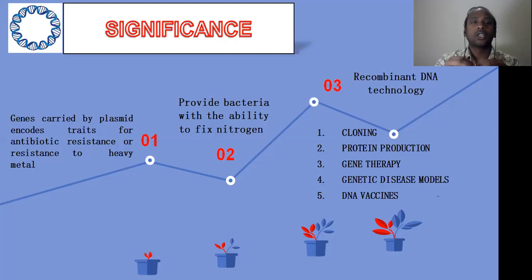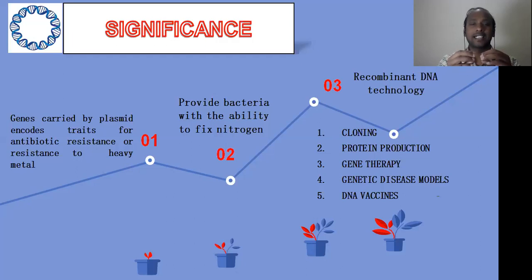So friends, in this particular session, we discussed the basic properties of the plasmid and their significance, the important regions, the different types of plasmids and their significance, even the modes of transfer, and the rolling circle replication.